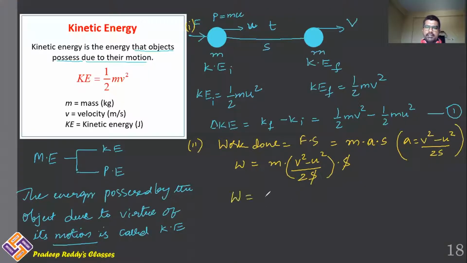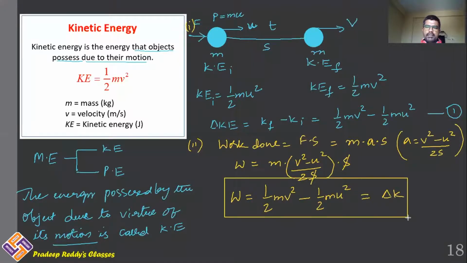Finally, you can write it as half M V square minus half M U square, which is equal to delta K. This is a very important equation which gives you the relation between work done and kinetic energy. Now understand the concept clearly. Because you are applying force upon the object, it is changing its velocity, resulting in some acceleration. That means you are doing some work upon this object, and that work done is stored in the form of kinetic energy of the object.